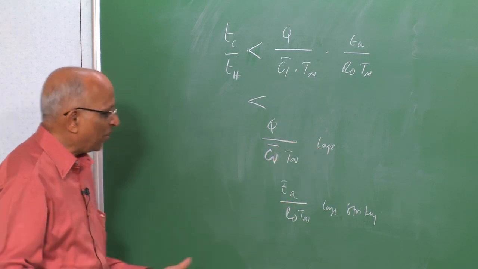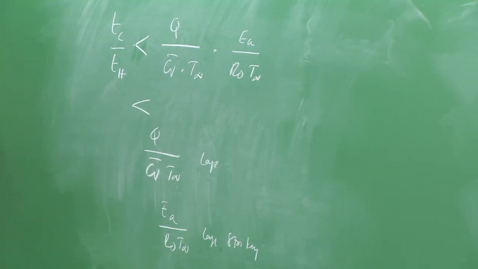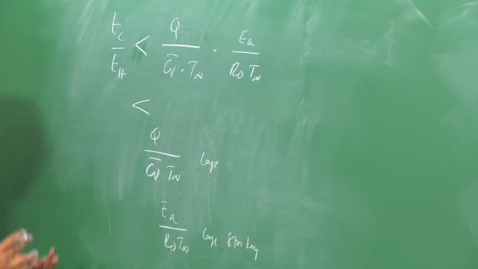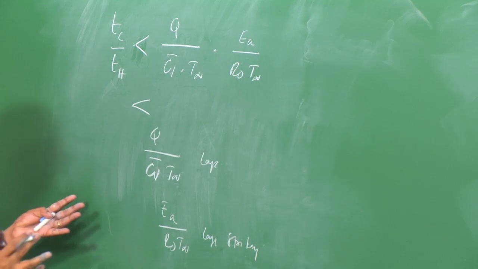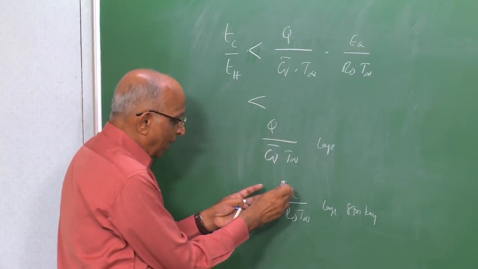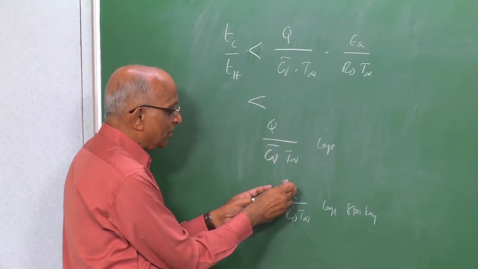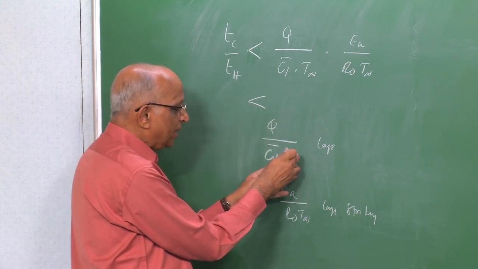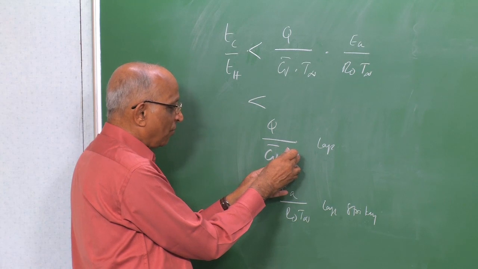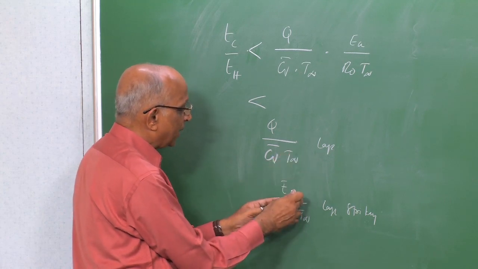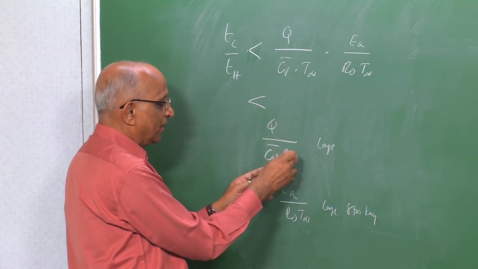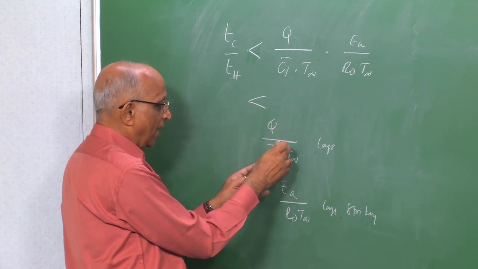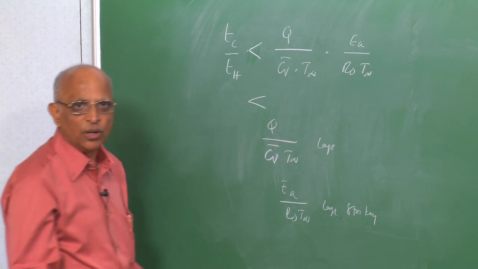Well, this is the theory of our explosions based on chemical reaction time and heat transfer time, and therefore, what is the conclusion? The conclusion is, I should have large values of activation energy which give spiking and a large heat release, but if my ambient temperature is smaller, I am better off because I can get better spiking and more heat release, the non-dimensional term, when my T ambient is smaller.